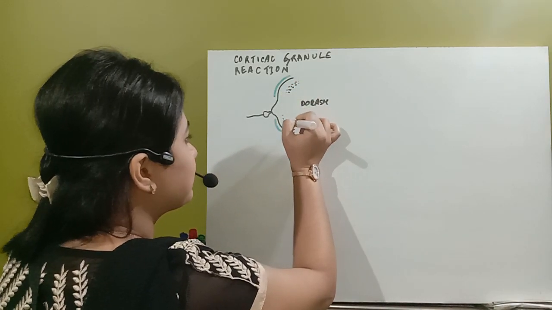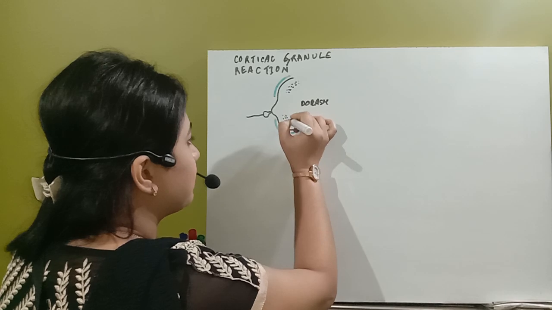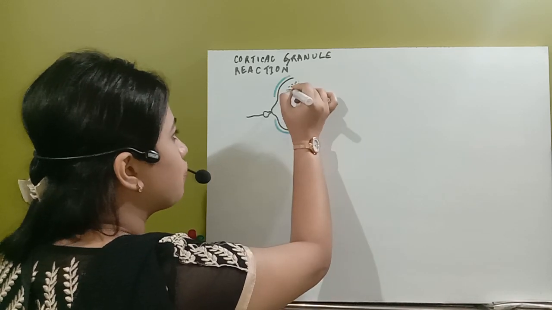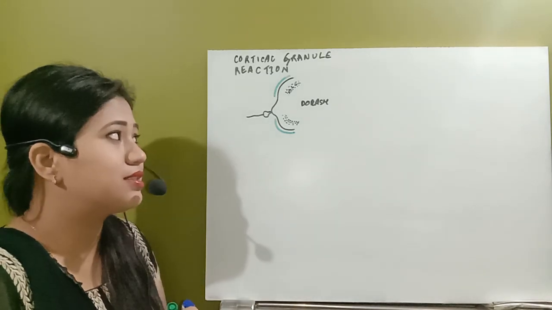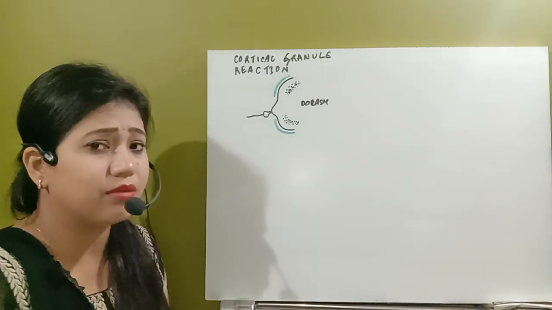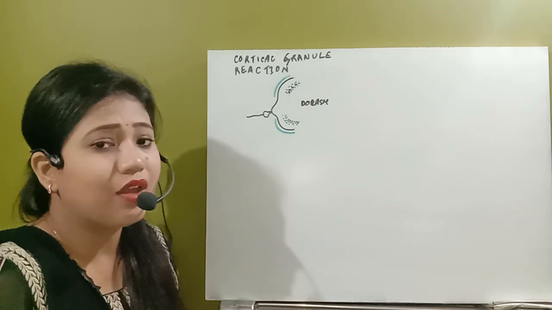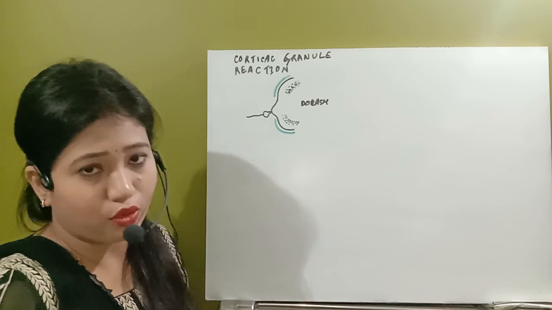This cortical cytoplasm is much thicker, as it is going to have numbers of granules, and the ooplasm, which is a little less dense, has all the other microorganelles.